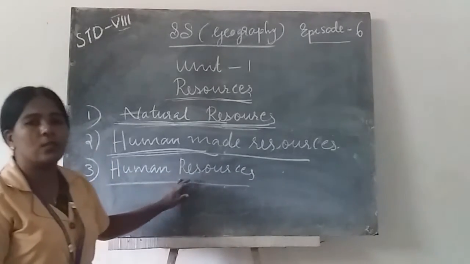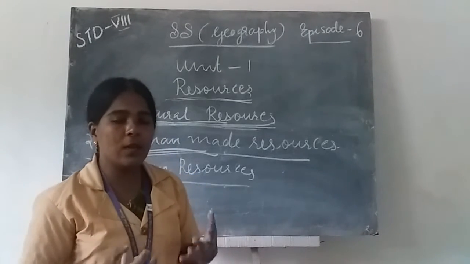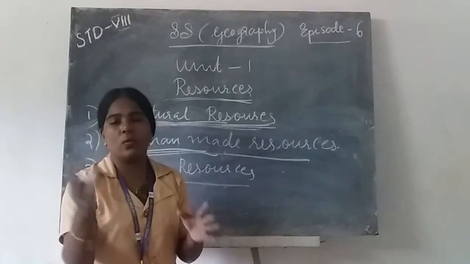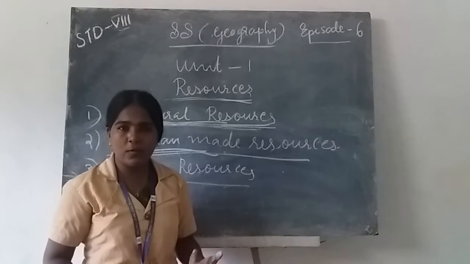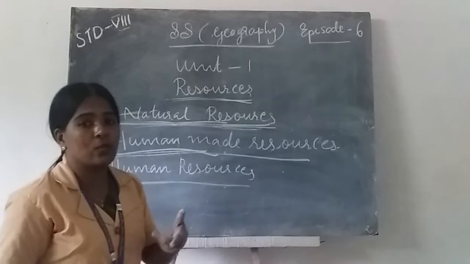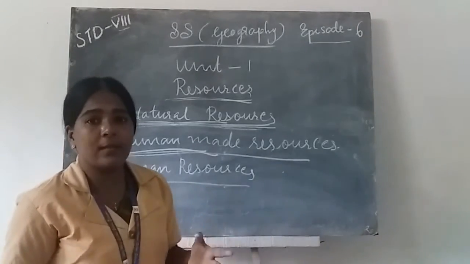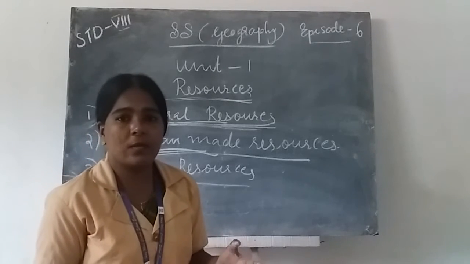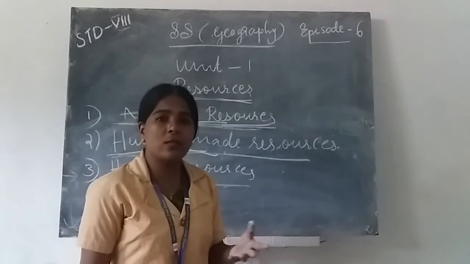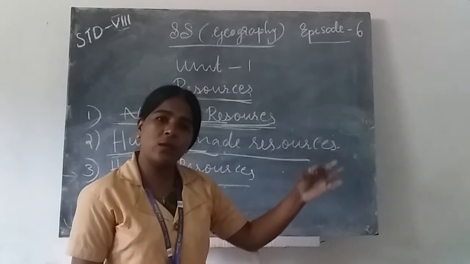Then the last one, human resources. Human resources means we are humans, we are also resources. We are the resources ourselves. You are the resources. Each one is a resource. I am also a resource. Every person has their own ability. Say in the case of a peasant, a peasant has a resource. What is the resource of a peasant? He makes food grains for everyone in the country. So he has his own skill.